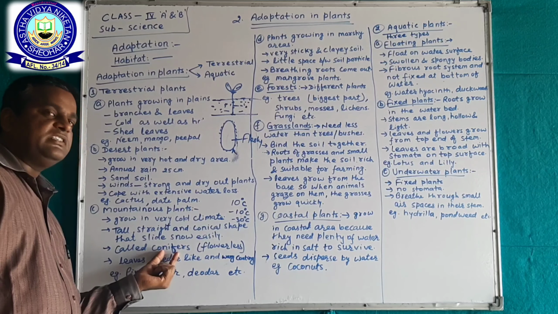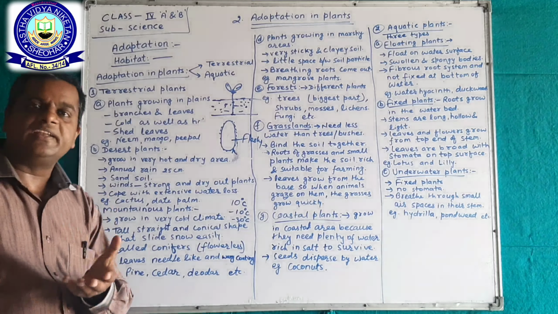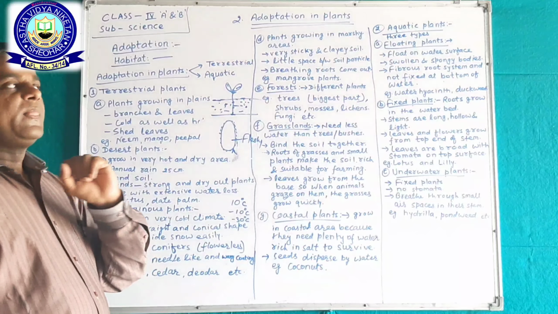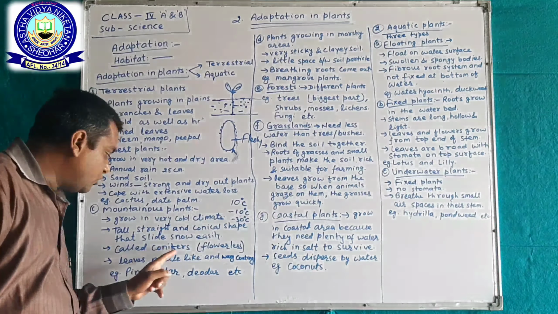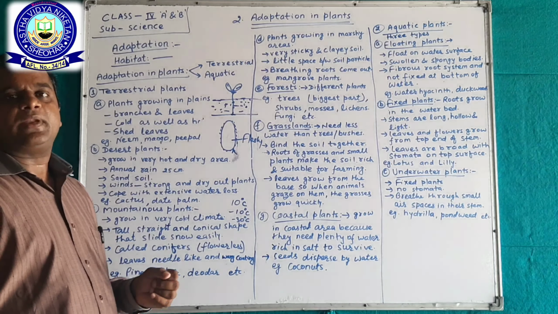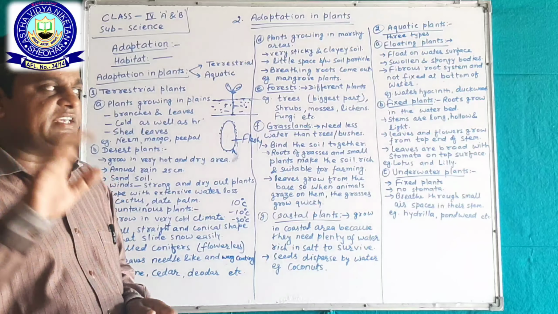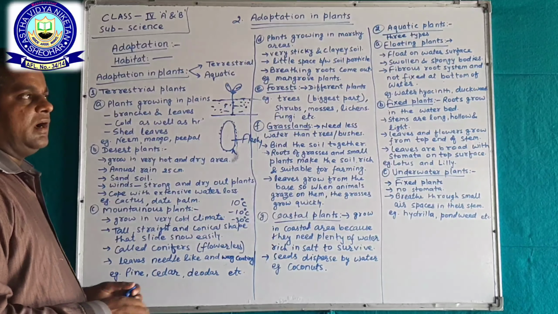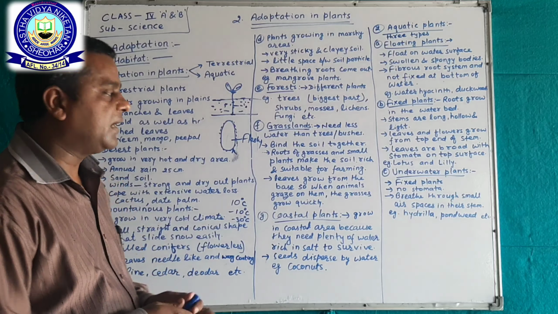The plants that grow in mountain regions are called coniferous, conifers. Conifers means non-flowering plants.